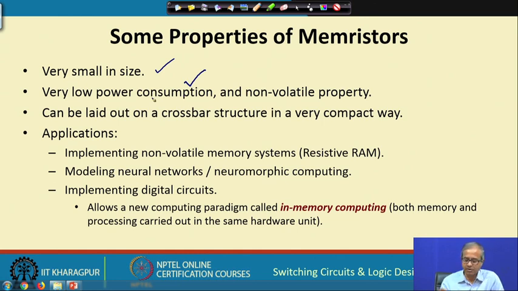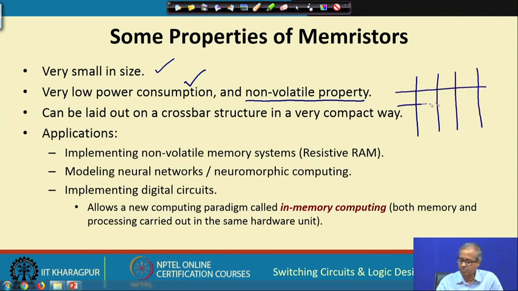So, there is very low power consumption, and it can remember the last resistance, non-volatile. Crossbar structure means you can have a very compact implementation, with rows and columns. You can connect the memristor between rows and columns very conveniently. This is called a crossbar structure.